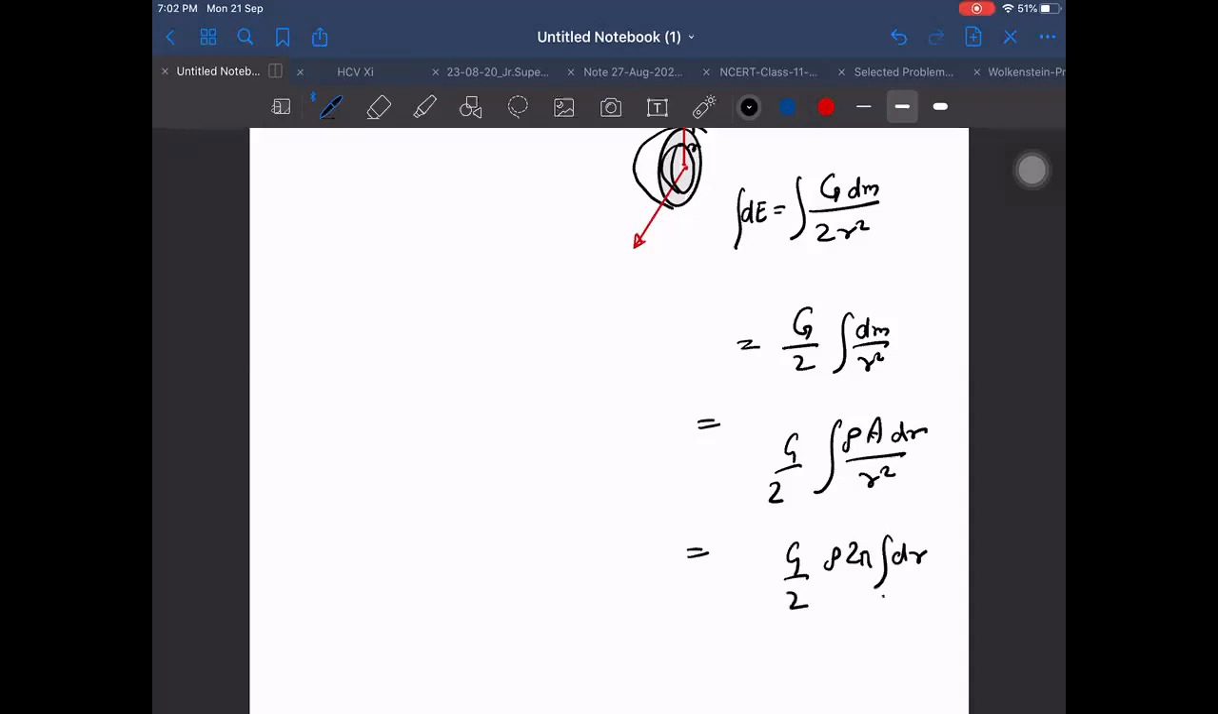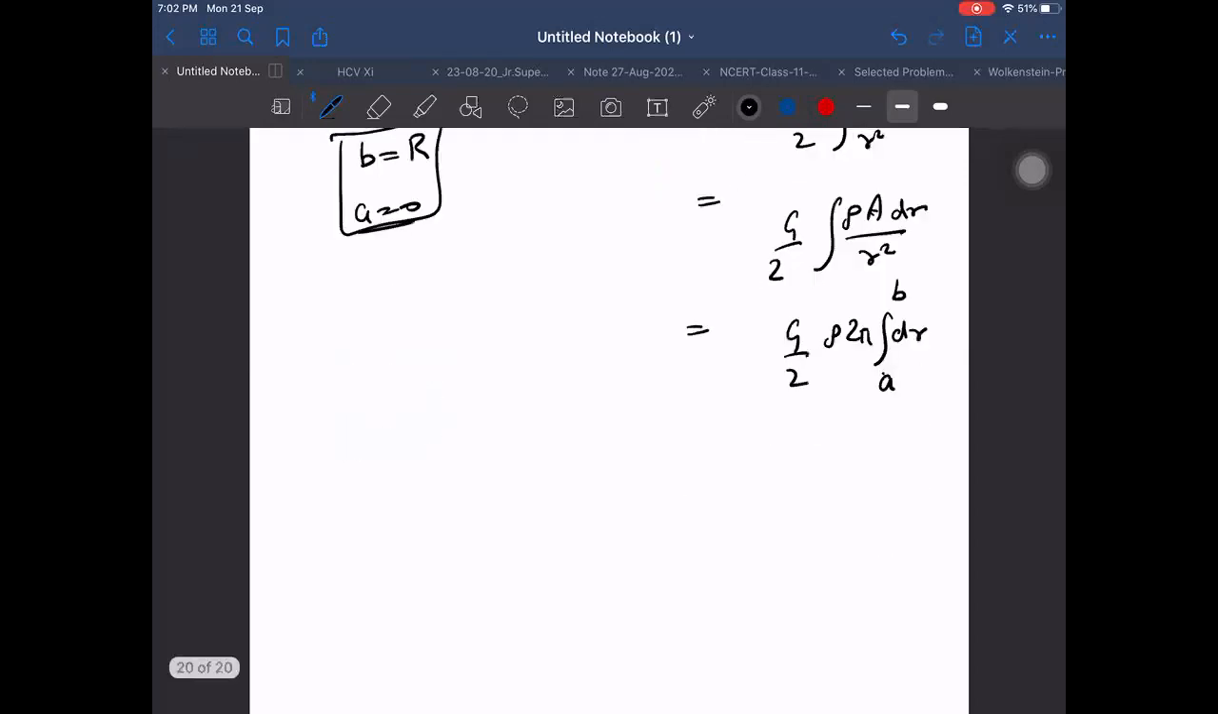Now it is your choice. You can find it for a thick shell also. Let us say from a to b. At last I will put b equal to r and a as 0. But I want to find it for a general case. If it is a thick shell, then I will be getting g into rho into 2 pi by 2, which is just g rho pi into b minus a. Simple answer finally.